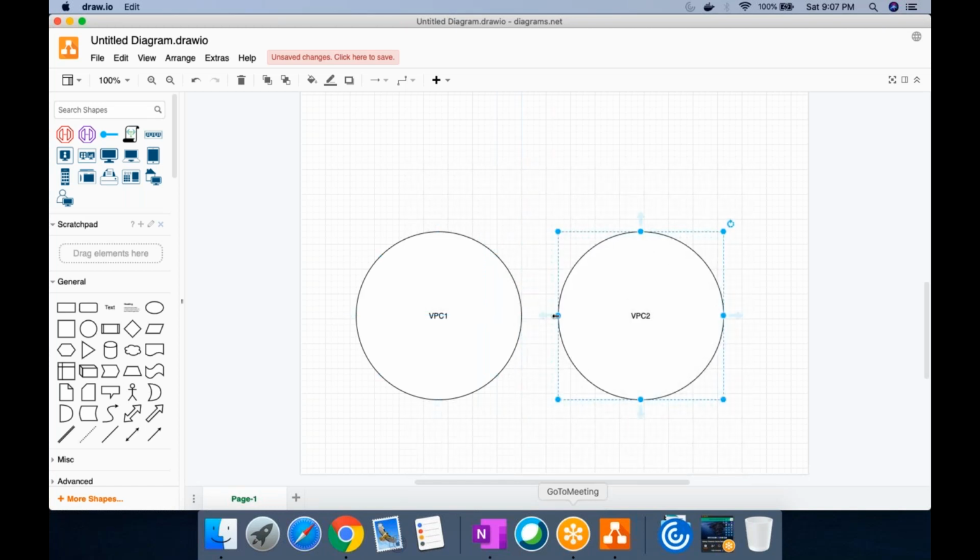Okay, this is when you try to, okay, I cannot do that. Okay, bidirectional bonding.